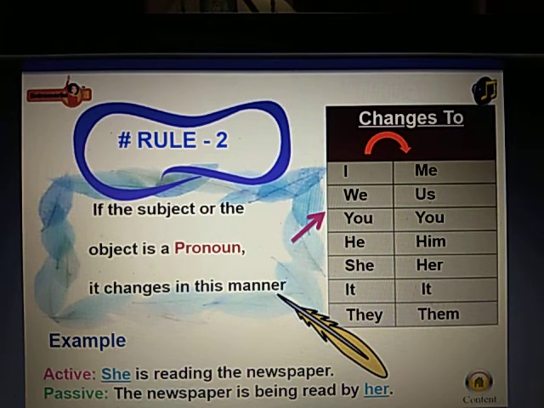Example. Active. She is reading the newspaper. Passive. The newspaper is being read by her. Read out loud this table and see how pronouns change while changing active sentences into passive sentences.